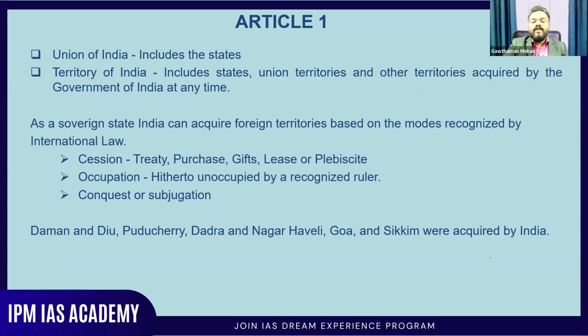Now, in what ways can you take one territory into our control? It can be cession, occupation, or conquest or subjugation. Daman and Diu, Puducherry, Dadra and Nagar Haveli, Goa, and Sikkim were later acquired by India. They were not part of the original India in the year 1915. They were later acquired to be a part of India.